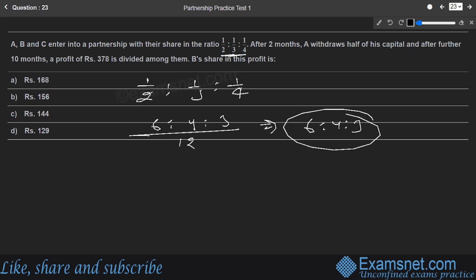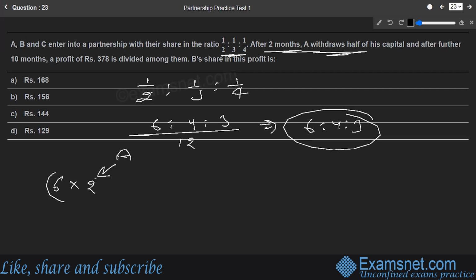Now, what they say is after 2 months, A withdraws half of his capital, and after a further 10 months, a profit of this much is delivered. Then we are supposed to find out B's share. So let us do it. For A, the investment share is 6. After 2 months, A withdraws, so for 2 months he doesn't touch his money. So the 6 part of the investment will be part of the business for 2 months.